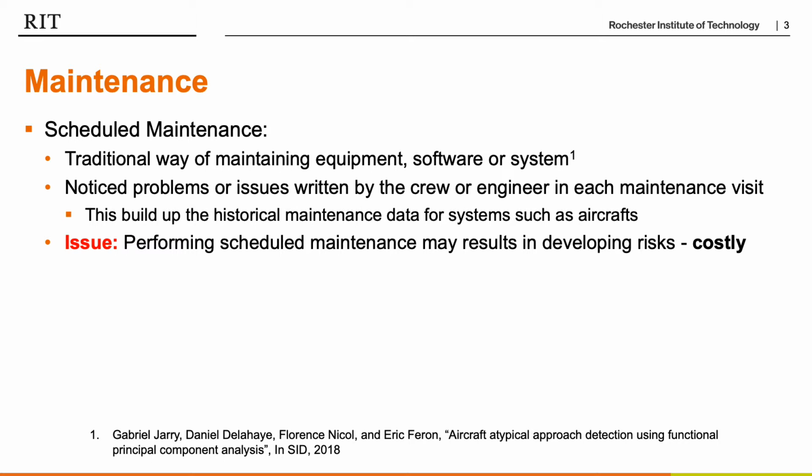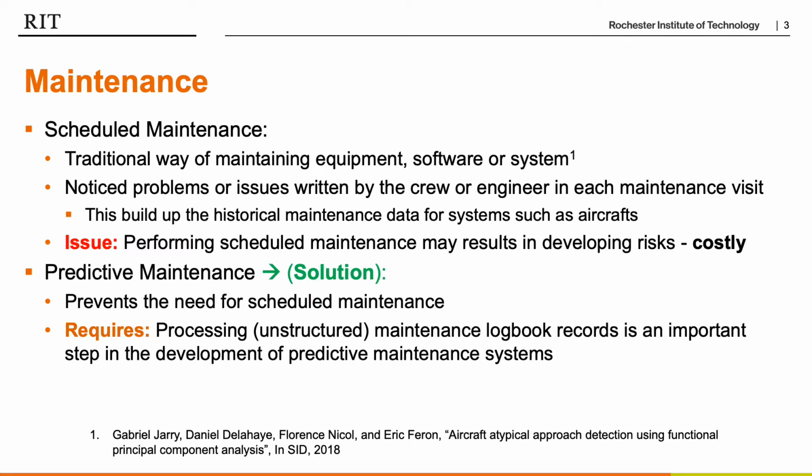Maintenance is a traditional way of maintaining equipment, software, or a system, which is usually performed in the form of scheduled maintenance, where the crew or engineers schedule maintenance, and if they notice any problem during the maintenance, they write those issues. This form of maintenance also helps to build up the historical maintenance data for the system, such as the aircraft. However, performing scheduled maintenance may result in a risk, such that if any issues occur beyond the scheduled maintenance, we are not able to address those issues, and that can be costly.